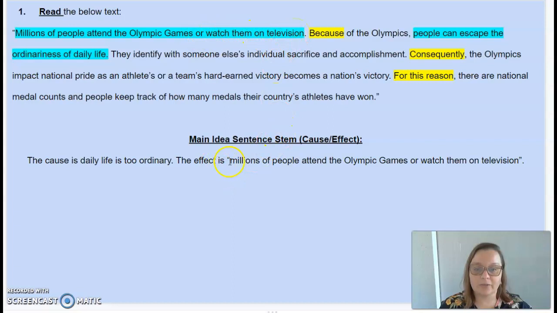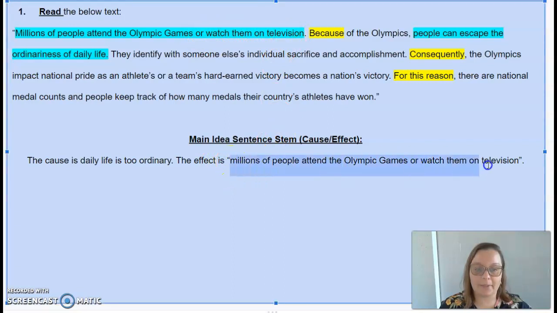And I stated that this was the effect. This is what happens because of a cause, and the cause that I found was because of the Olympics, people can escape the ordinariness of daily life. So the cause is daily life is too ordinary, and the effect is millions of people attend the Olympic Games or watch them on television.